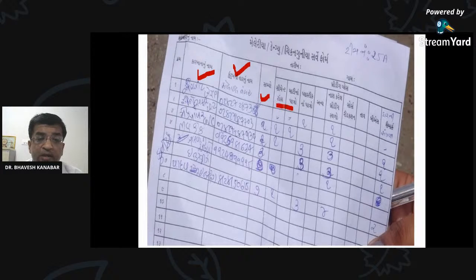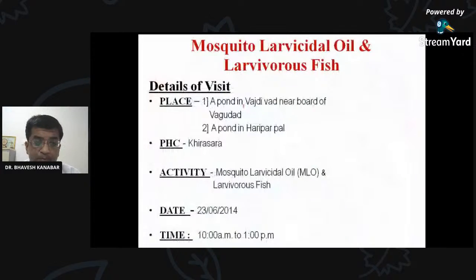So how many containers they have surveyed, how many containers are of cement, clay or plastic, and among them how many have been identified as breeding places for mosquitoes, and how many have been reduced, I mean source reduction. How many cases of fever there are in the family also has to be written.